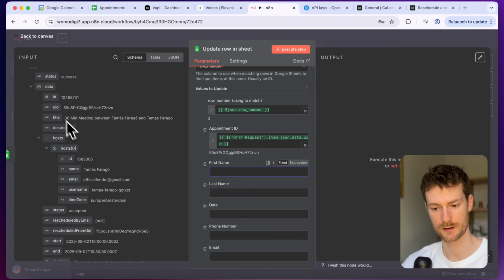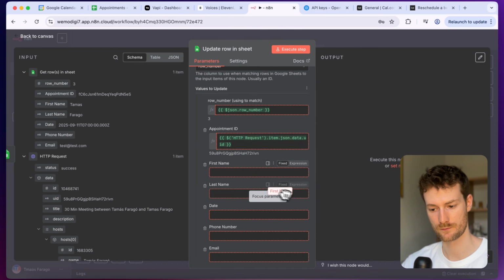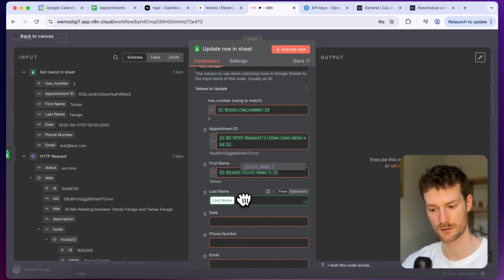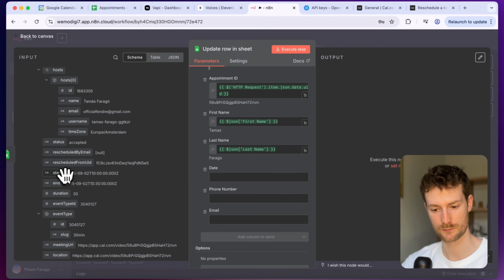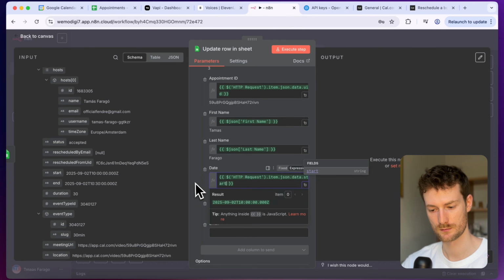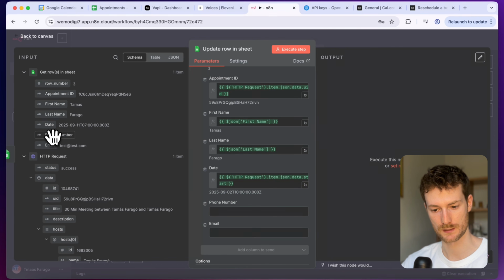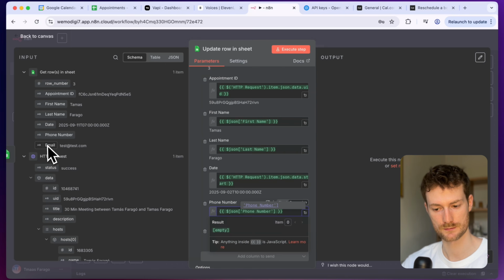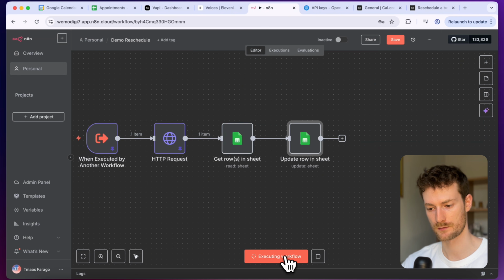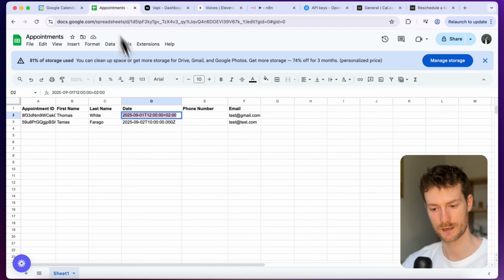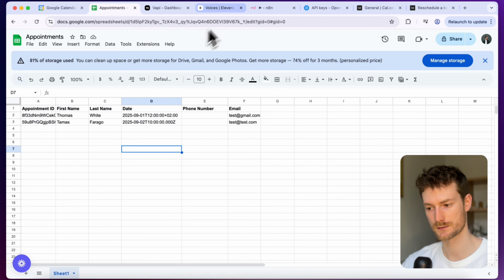For the first name, I can drag in the field that is coming from here. Last name too. The date will be a new date that is coming from the HTTP request. And the phone number and email will come from Google Sheet. So now that we have that, I can click on execute workflow. And as you can see, it updated the fields. So now we have this workflow as well. So we can click on save.